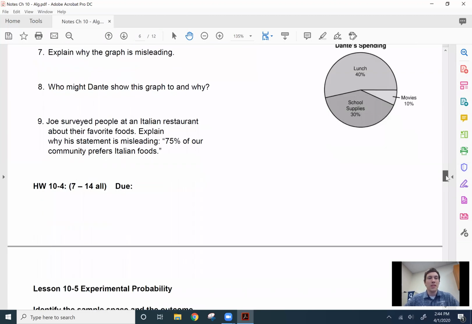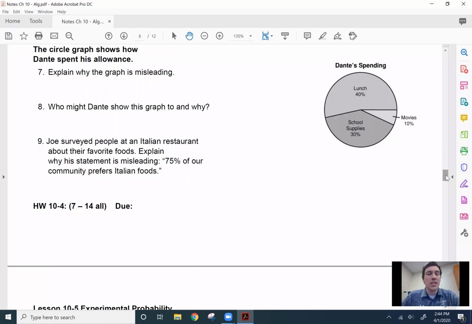All right. A circle graph shows how Dante spent his allowance. Explain why the graph is misleading. So when we initially look at this, it doesn't seem anything too weird. But then we think, wait, 40%, 30%, 10%. What does that all add up to? Yeah, 80%. It's not even 100%.